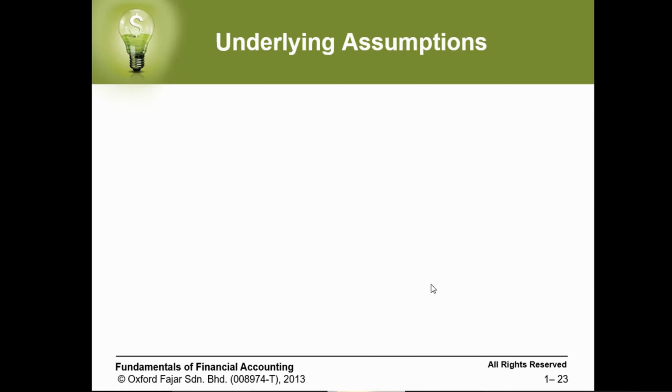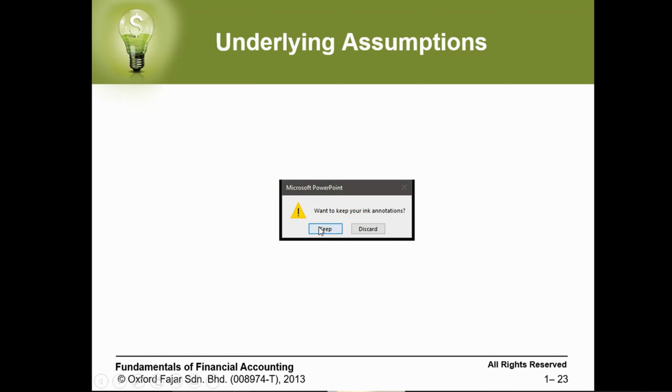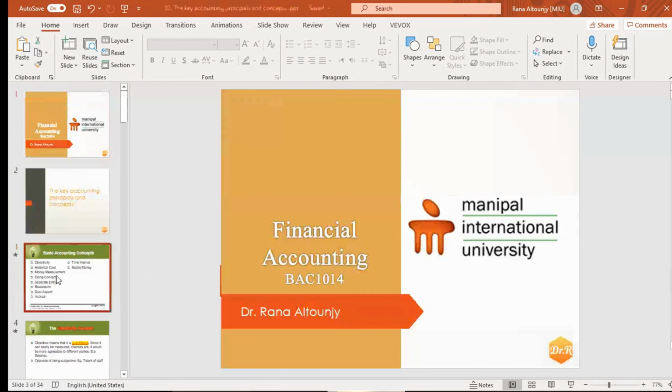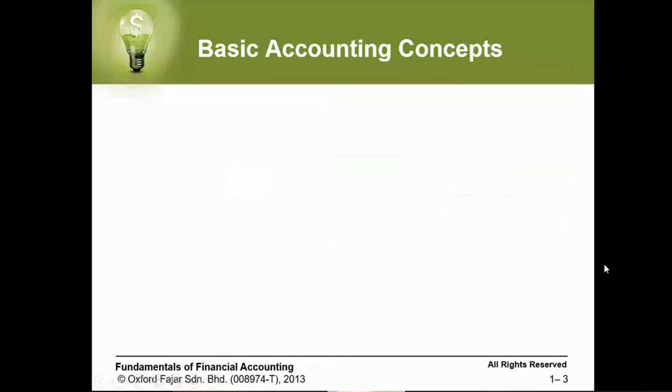Those are all our concepts, which we put in the first slide. If you remember, we talked about objectivity, which is the opposite of subjectivity. Objectivity means quantifiable.